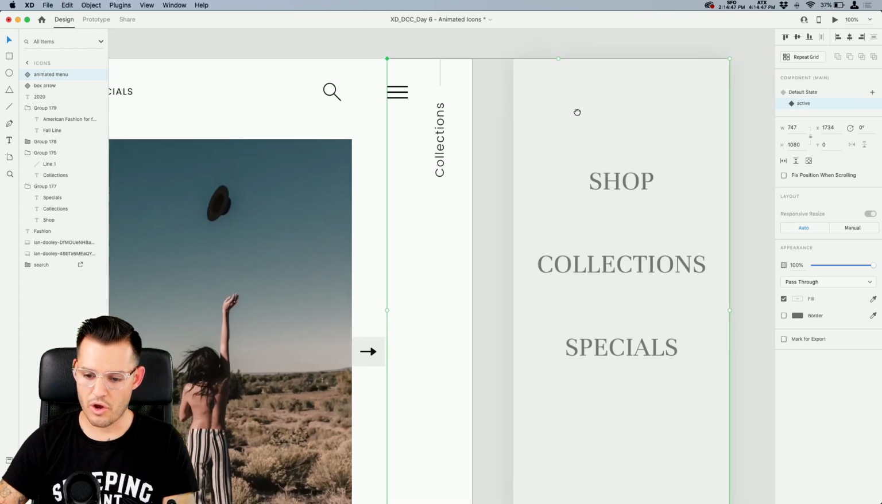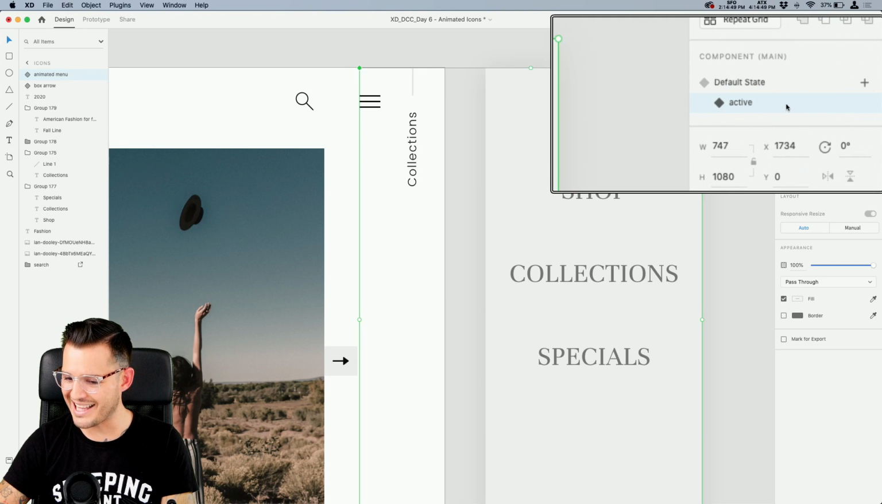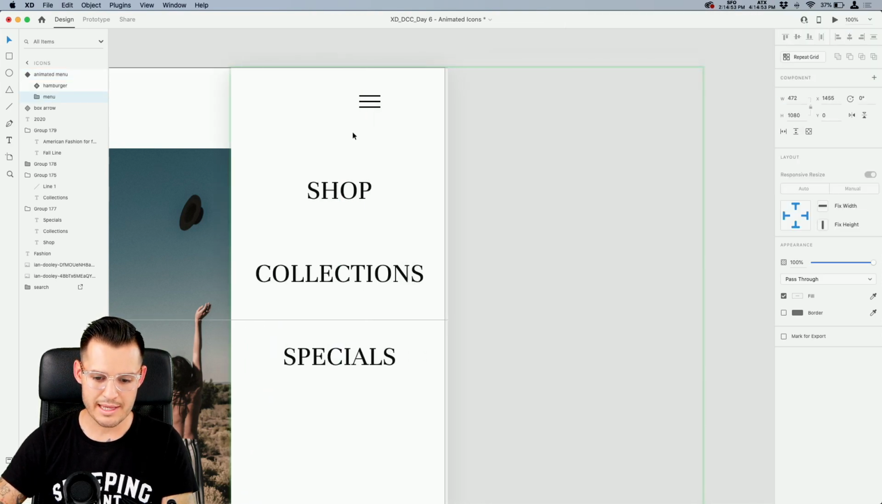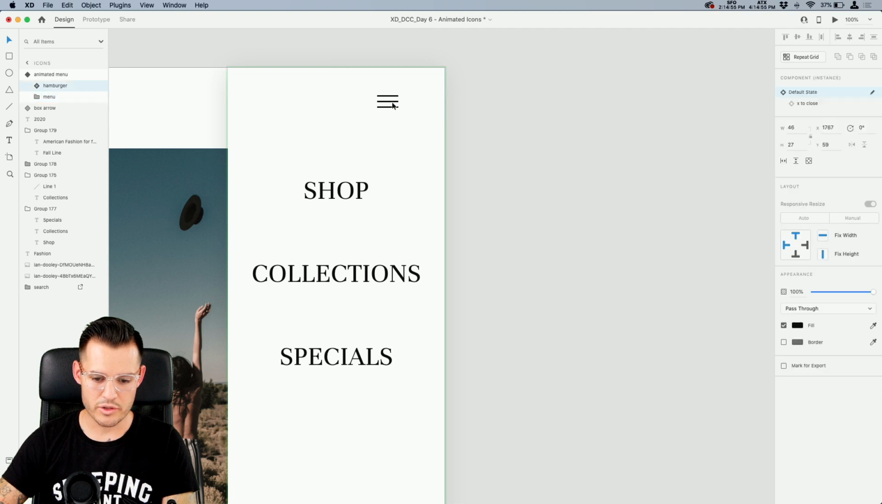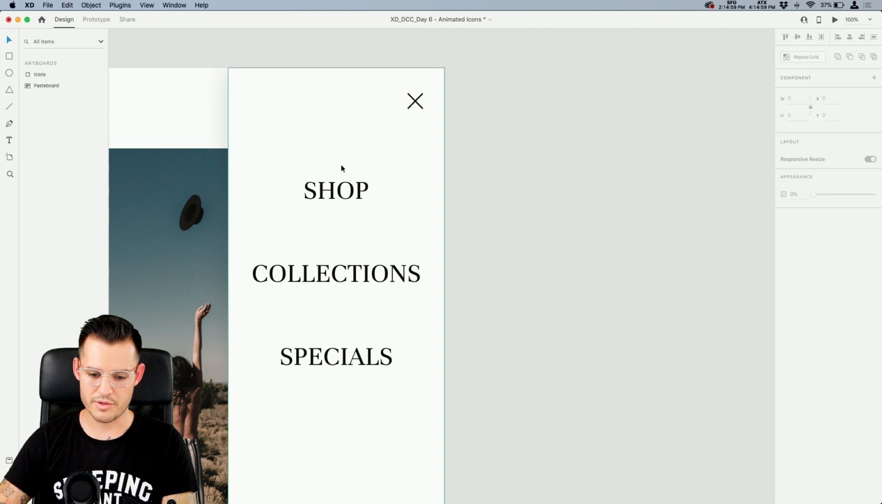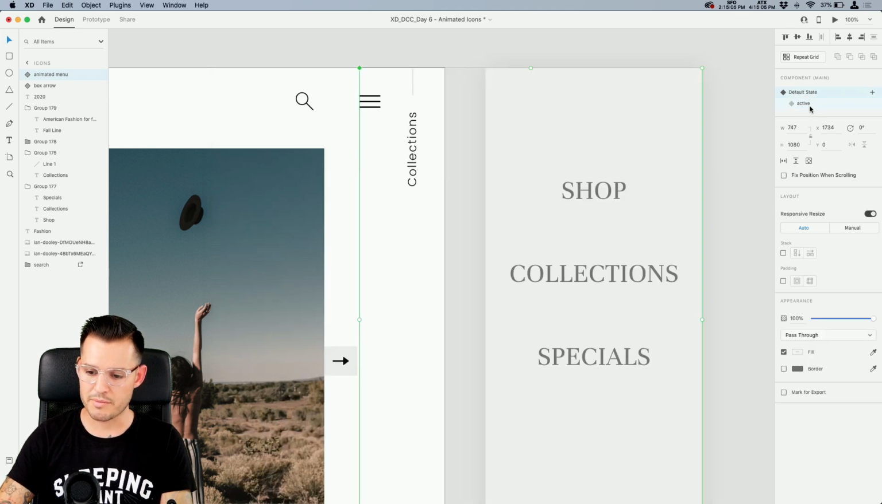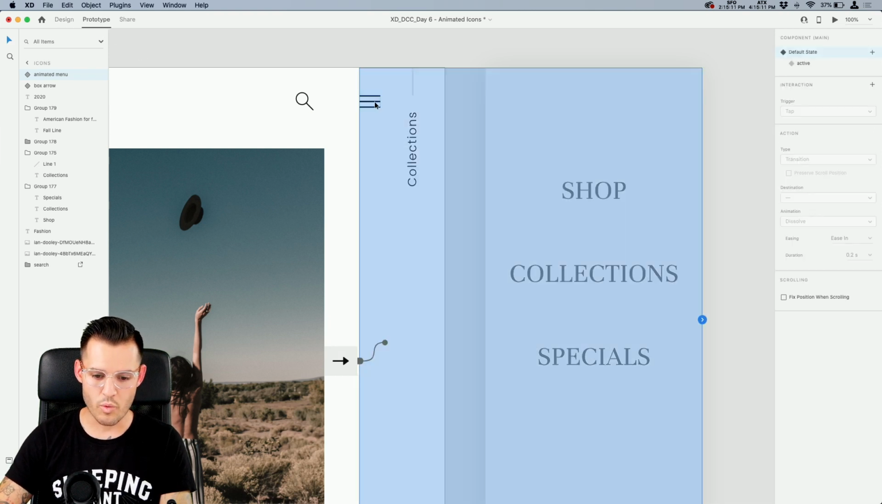Okay, with the active state selected here in my component states portion of the menu, I'm going to bring this guy in. I'm going to shoot this over to the side, and I'm going to move it to X to close. All right, now we have a nested component that has complex animation inside of it. So we should be able to go from default state and animate over to the active state. Let's just go into our prototype really quickly and let's wire this up, shall we? So we're going to come in here.